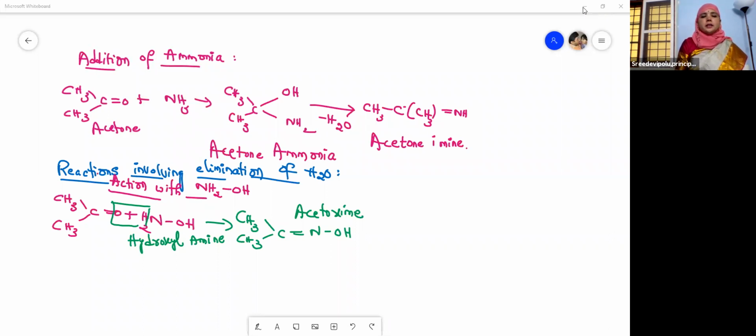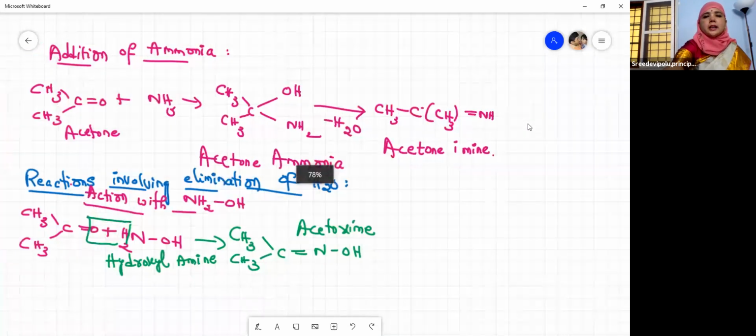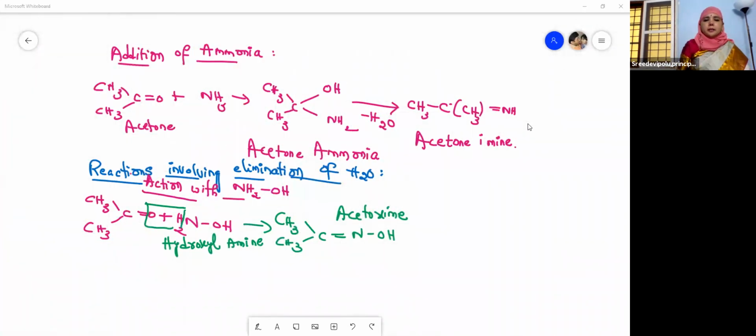So then the reactions involving elimination of water molecules. We have seen many reactions, right? When acetone reacts with hydroxylamine, what does it form? It forms oxime. What oxime? This is acetone, isn't it? So we call it acetoxime. What is it? Acetoxime. So I will write the name here again.